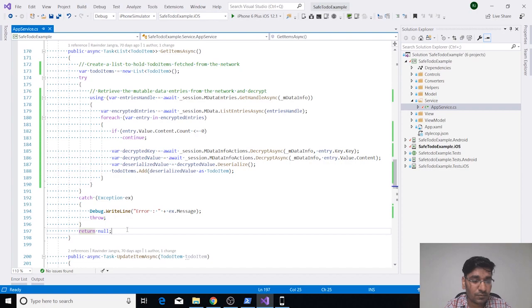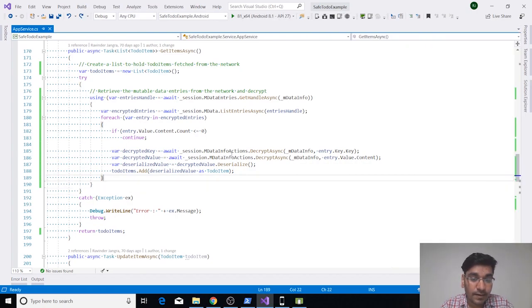Either you can copy paste, or you can just convert this null to return to-do items. This way we are reading our entries from the network, decrypting those and returning those entries, so we can display this list of to-do items in our application UI.